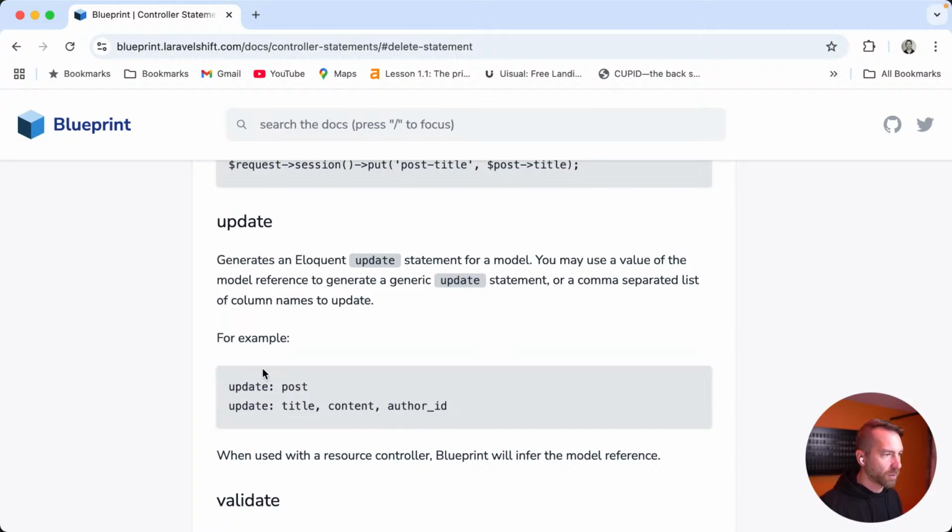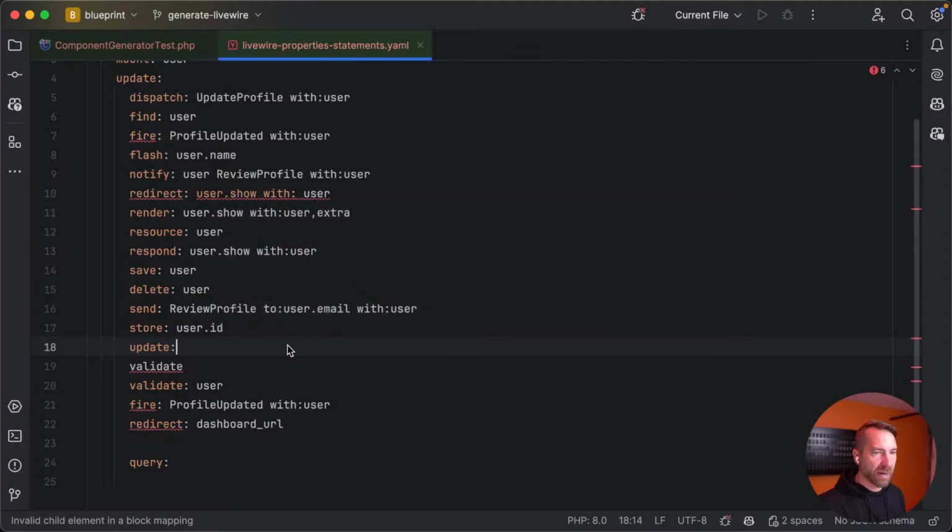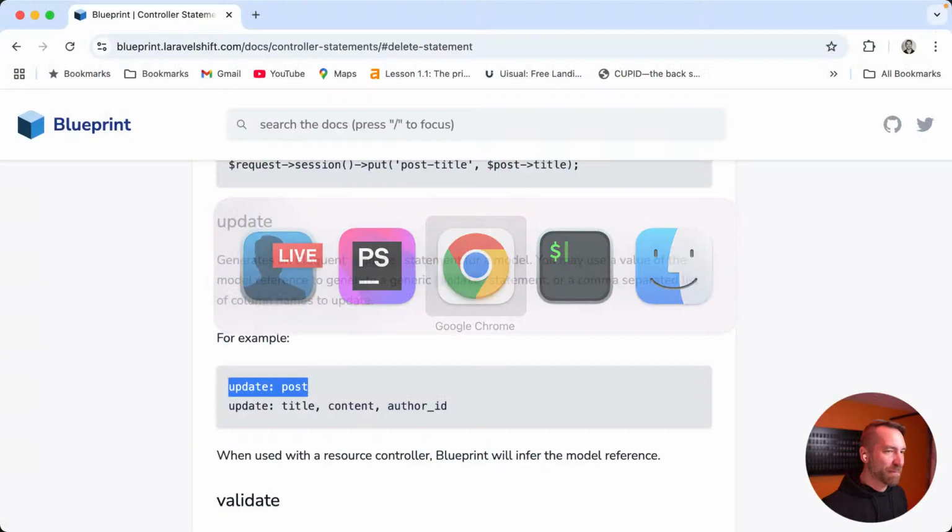Blueprint will infer the model reference, or a comma-separated list of the column names to update. You may use the value of the model reference to generate a generic update statement or a comma-separated list of column names to update. I'm curious, what is it? I mean, this is the one we have to use in our example. But I'm curious what Blueprint does with that second example.